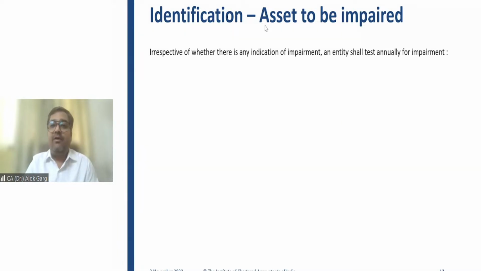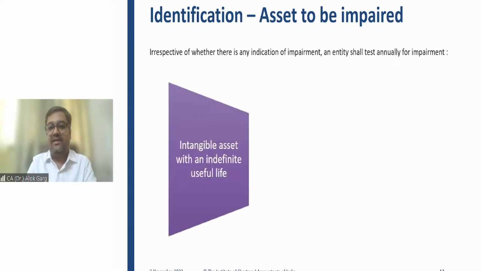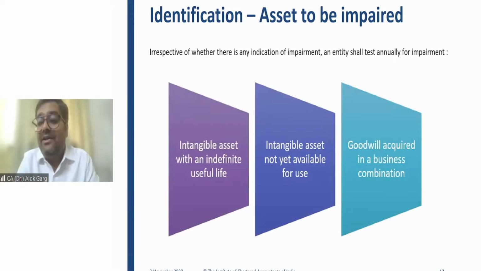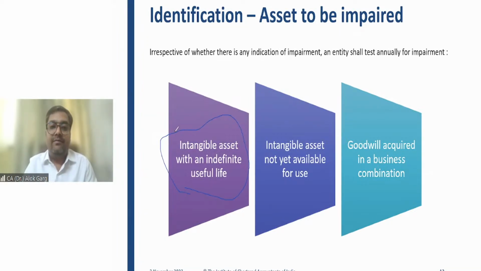So irrespective of whether there is an indication of impairment or not, an entity shall test annually for impairment of three assets. Which are these three assets? All three are intangible assets. Number one, intangible asset with an indefinite useful life.